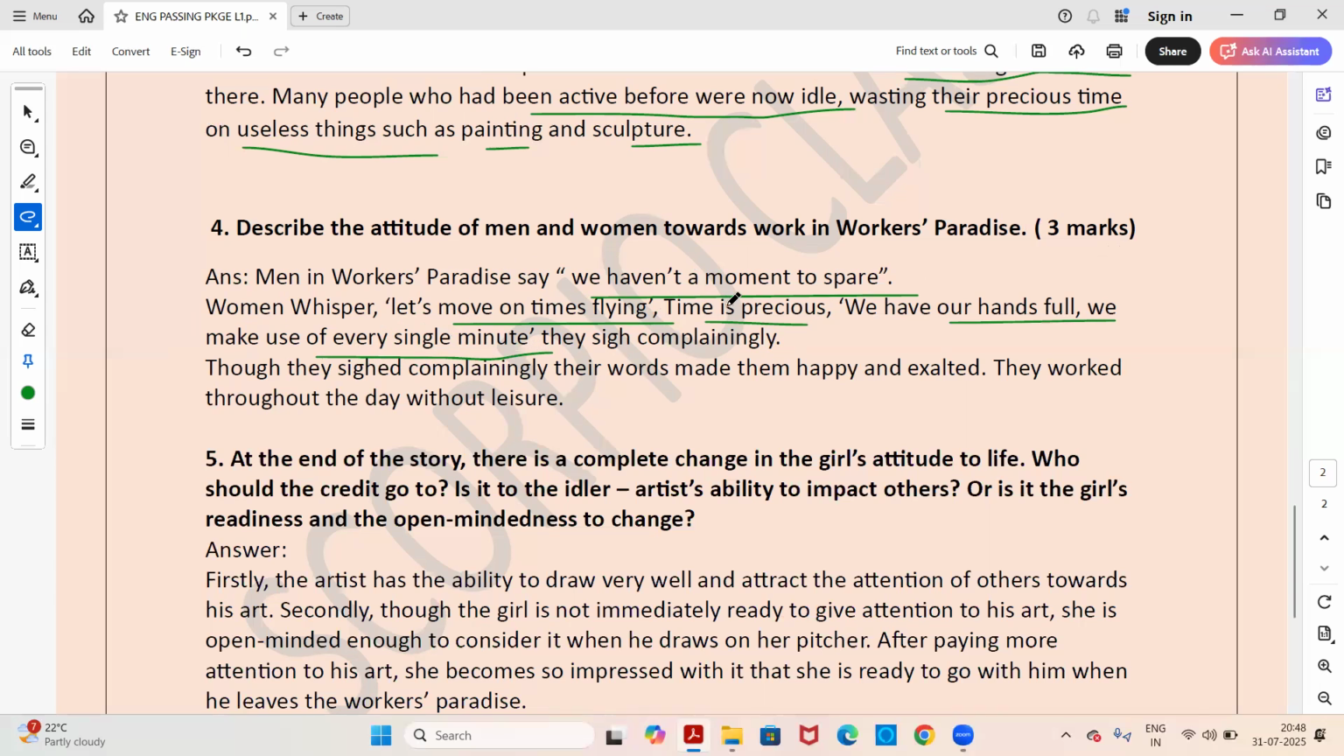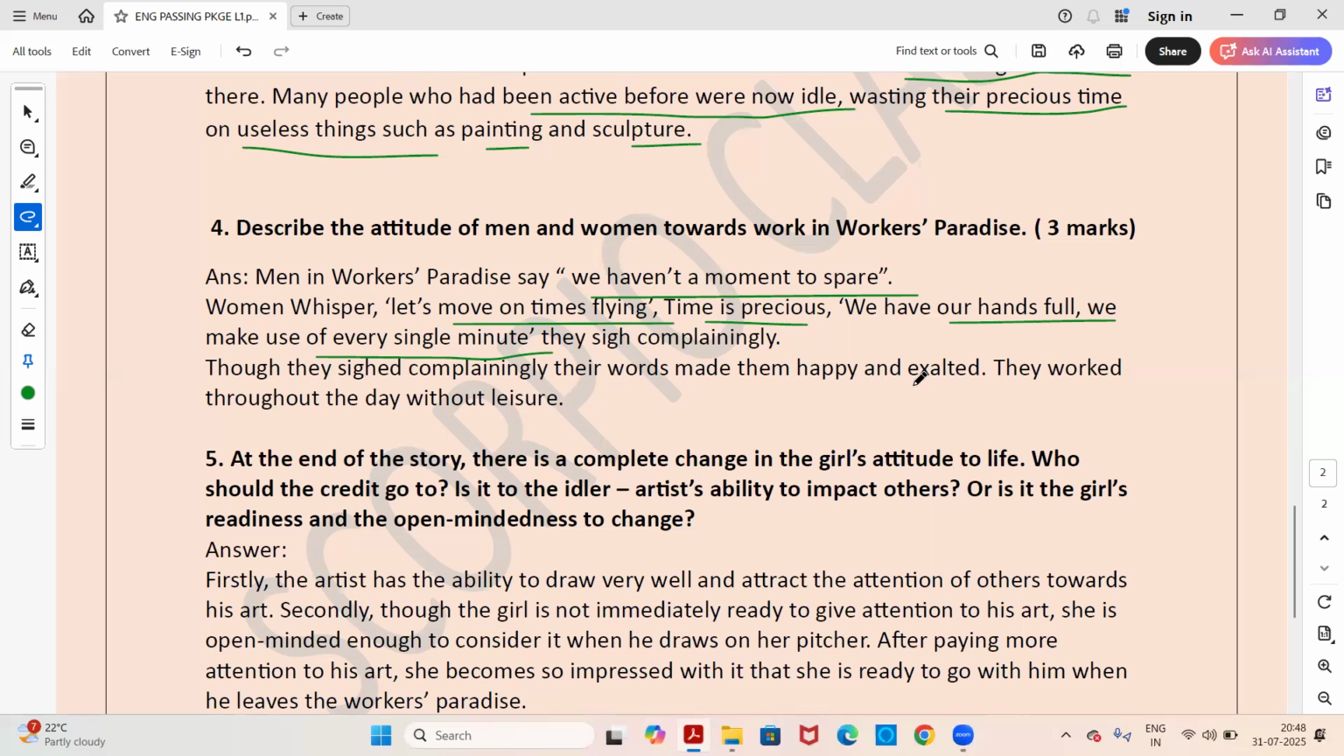So men said they had no time to waste, and the women also said the same thing to each other, that let's move, the time is flying very quickly, it's very precious, we have so much work in our hands and we should make use of every single minute. And they sighed complainingly, means they took a deep breath, though they were complaining, but they sighed complainingly.